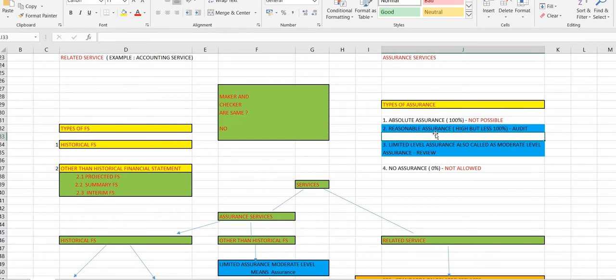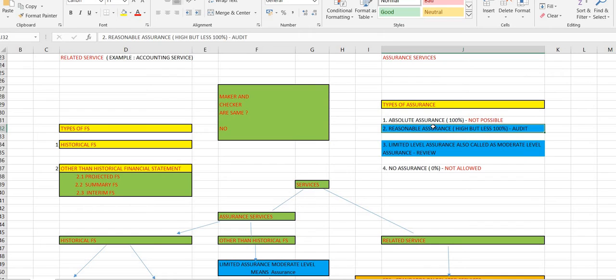Only two things can be there: one is reasonable assurance and one is limited level assurance, also called moderate level. So what is reasonable assurance? Less than 100%, but still a sufficiently high level. Maybe say 90%, 75%, 80%, 65%. All these are reasonable assurance. It's high but less than 100. So this will mean an audit. I'll explain why I'm saying this right now.